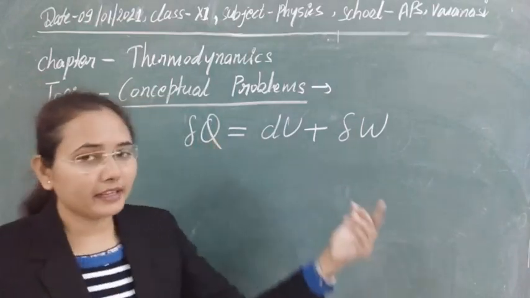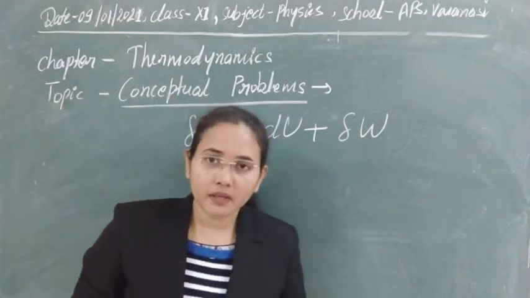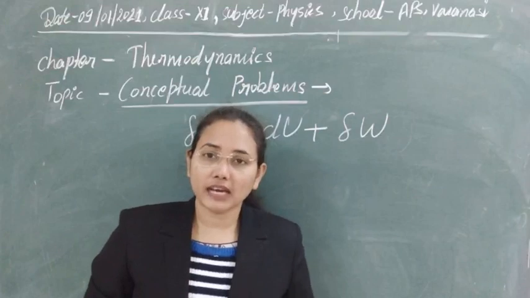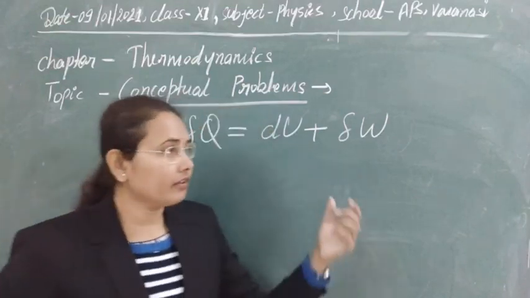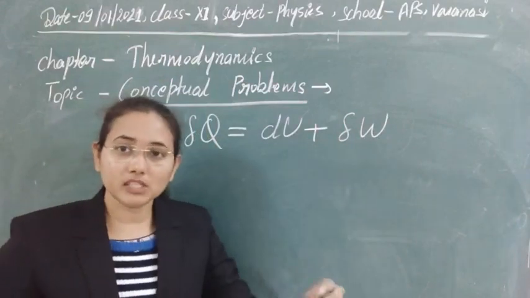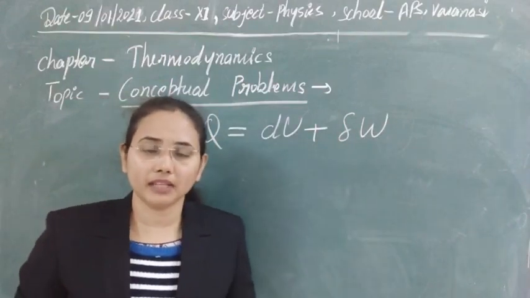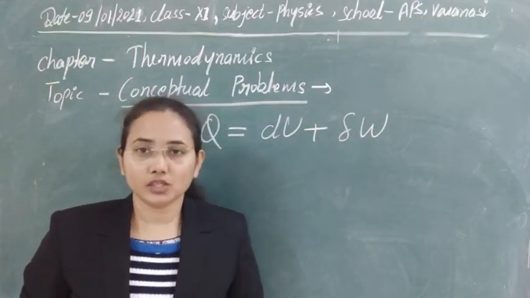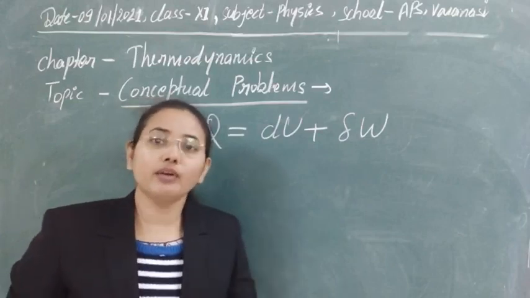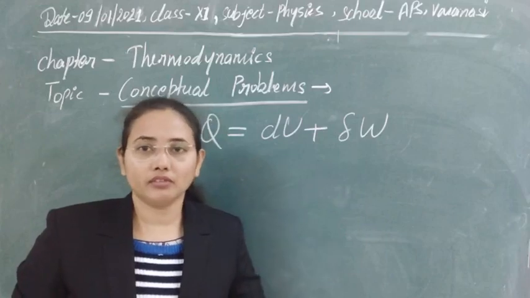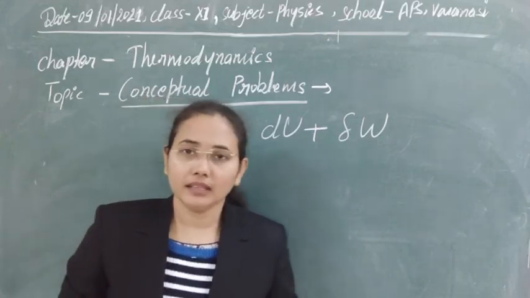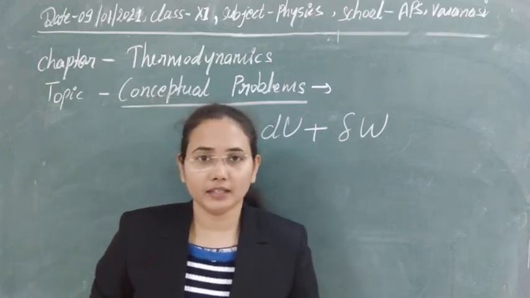If we are supplying heat to the system, heat will be taken as positive. If we are extracting heat from the system, heat will be taken as negative. If the system is doing work, means we are getting work from the system, work will be taken as positive. And if we are doing work on the system, then work will be taken as negative.